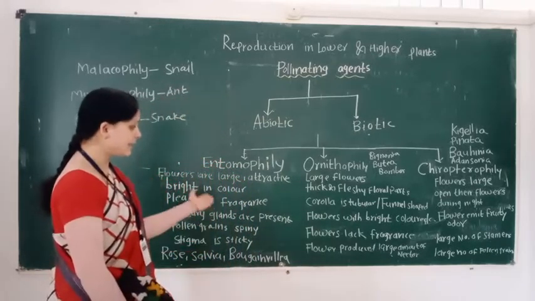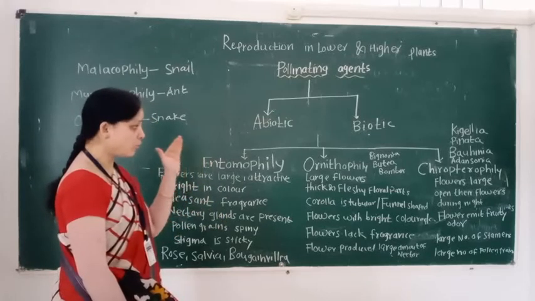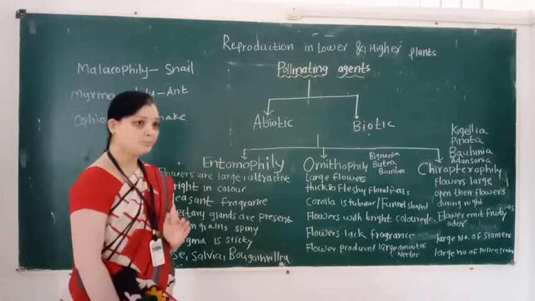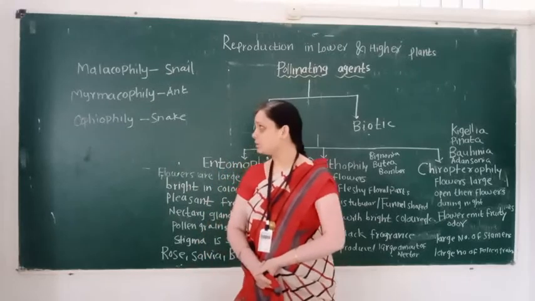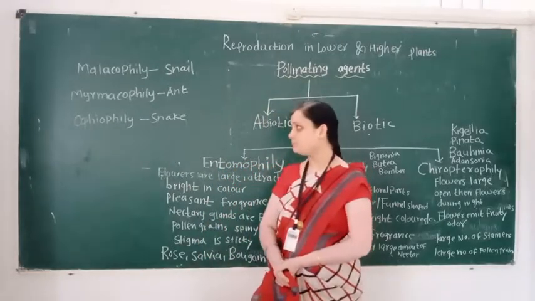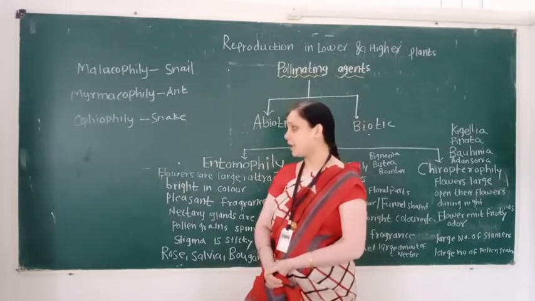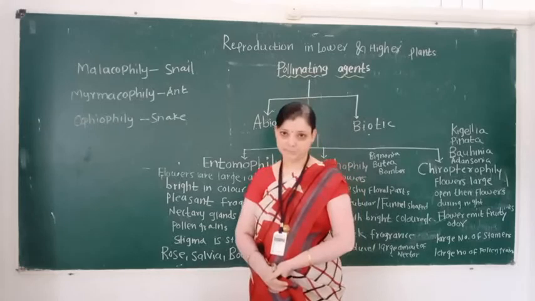Also, we learn the examples of each. Snail pollination is called malacophily, ant pollination is called myrmecophily, and snake pollination is called ophidophily.